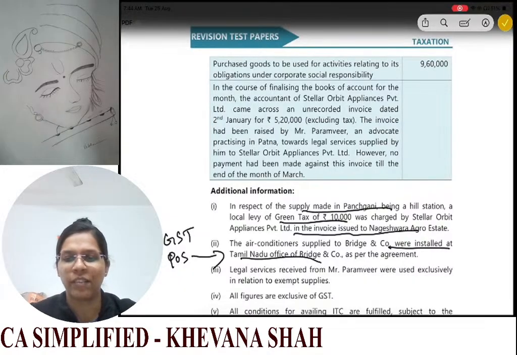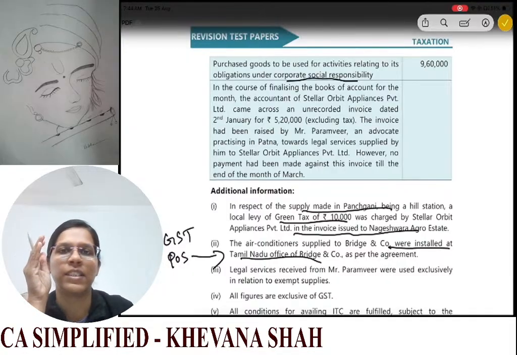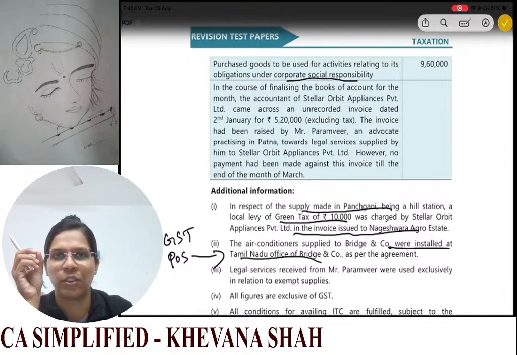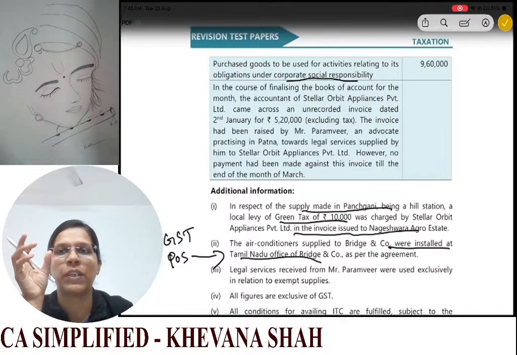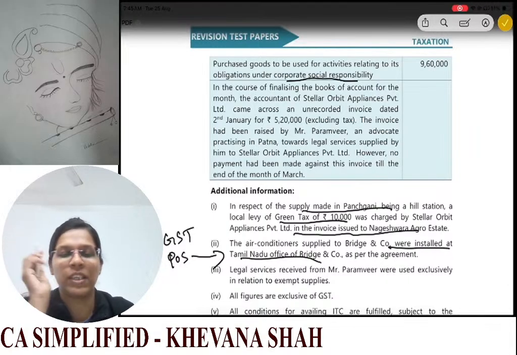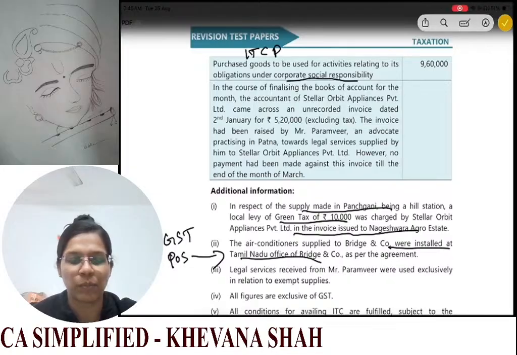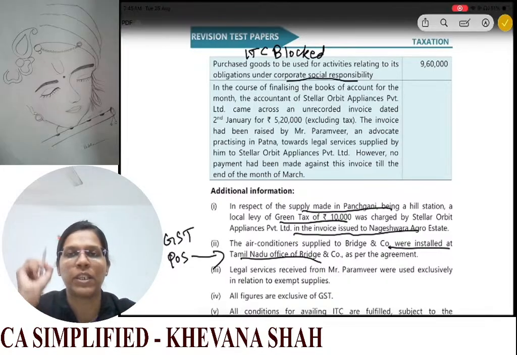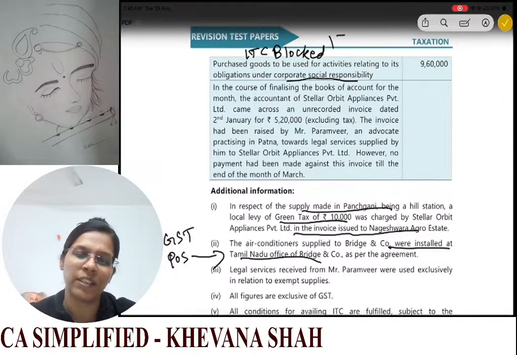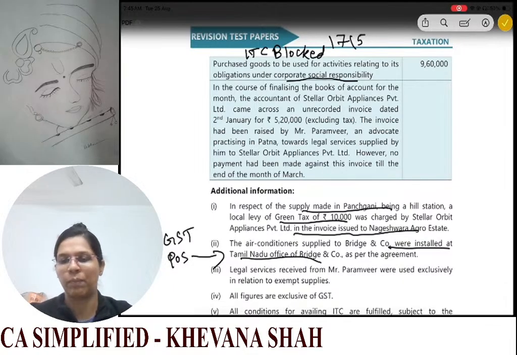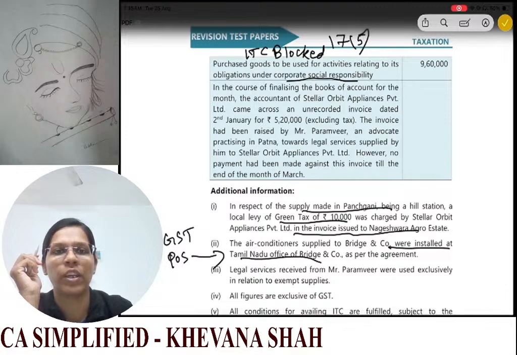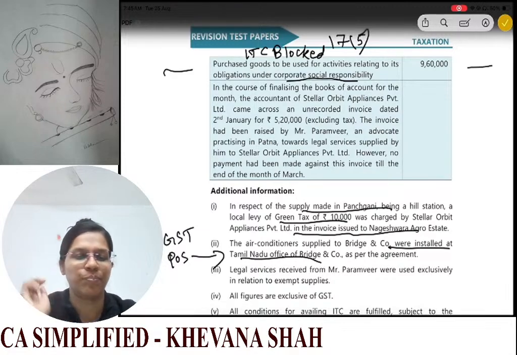Now moving to the next one. Purchased goods to be used for activities relating to its obligations under CSR. Now see, whenever CSR expenditure is done, on that you don't need to pay GST. Okay. Now from ITC perspective, this is important. Whenever any goods are there which are used for your CSR activity, in that case your ITC is blocked. Okay, this is specifically mentioned in our provisions as per section 17(5), which says that ITC is not available in case of goods supplied for your CSR activities. Okay, so here there will be no ITC.